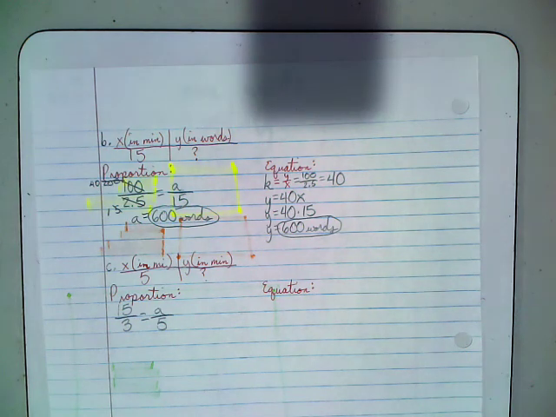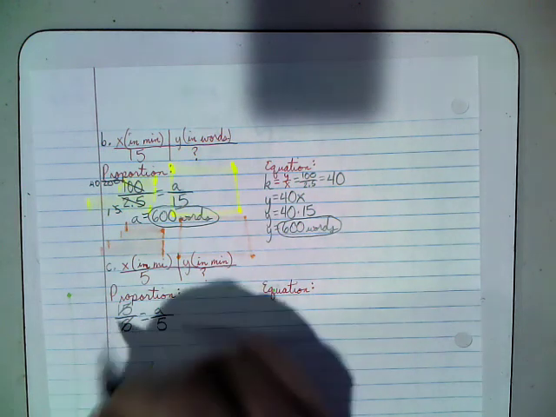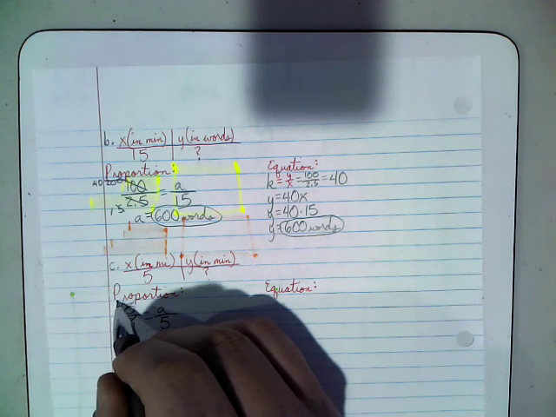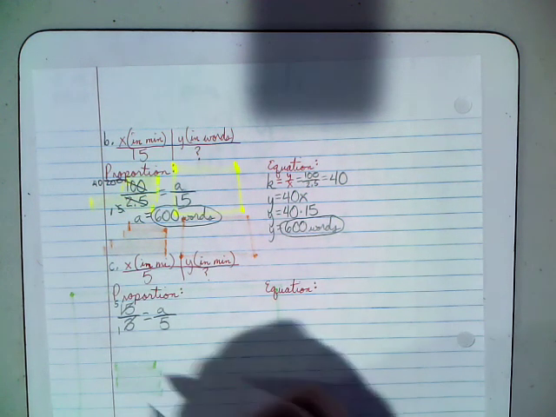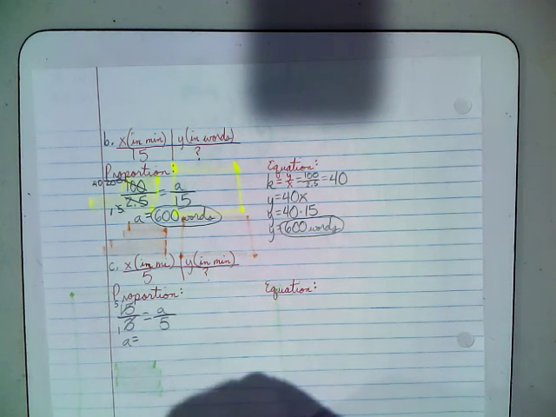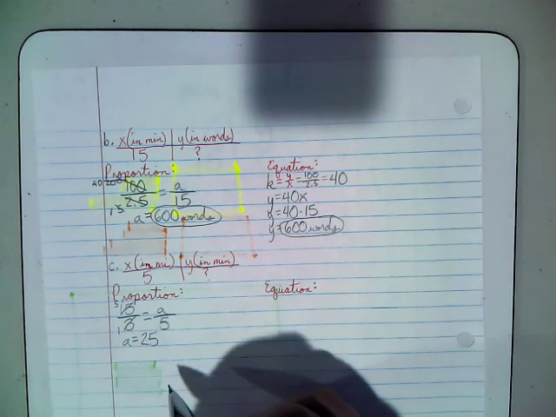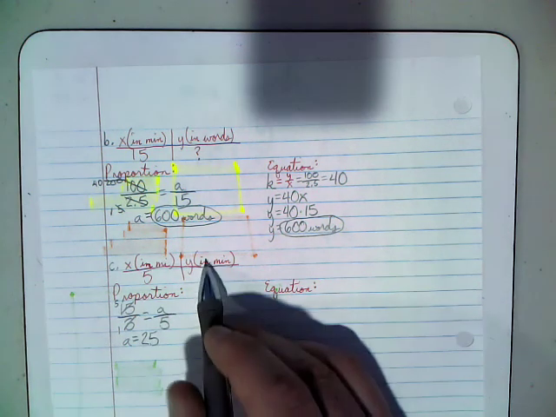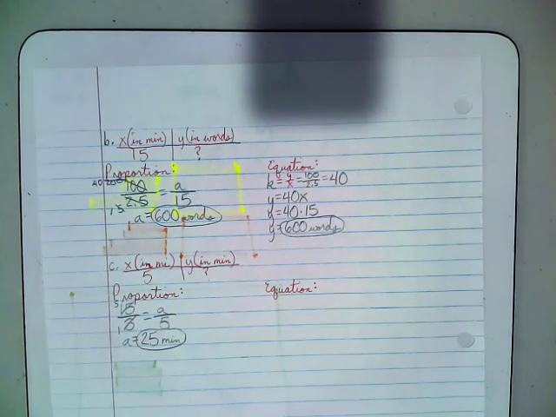All right, well, obviously, I can reduce that fraction. I'm going to do that. I like making my life easier. So 3 goes into both of those. 3 goes into 15 5 times. 3 goes into itself once. Now, if we cross multiply, 1 times anything is itself. This is another one that's going to work out very nicely for us because it's just going to be A. On the other side, 5 times 5 is 25. Now, remember that this is measured in minutes. So Mitchell has about 25 minutes left to go.